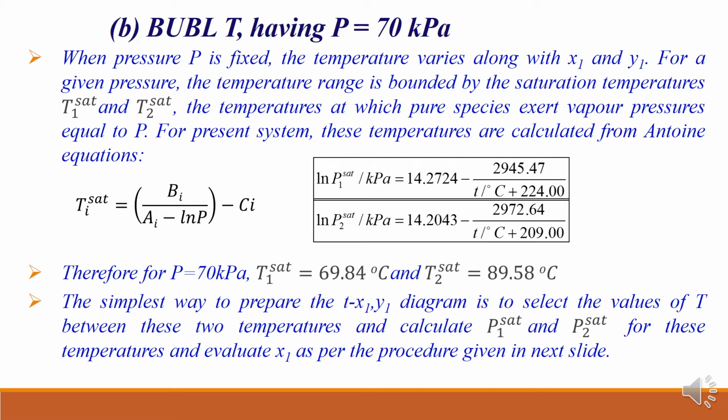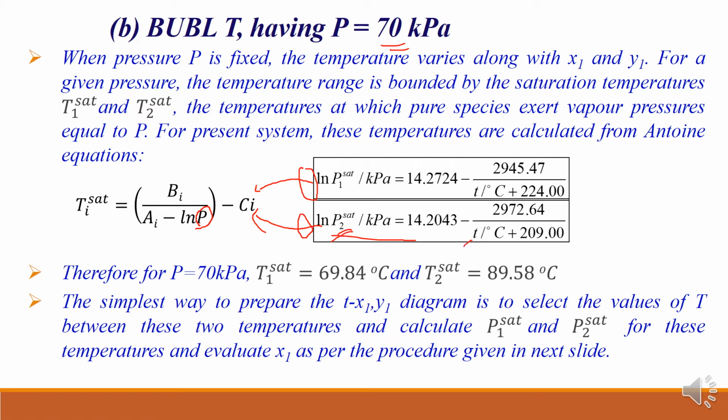So what I'll do is rearrange this entire equation like this, as Ti saturation, where i is equal to 1 and 2. If I put P equal to 70 kilopascal in the first Antoine equation, this will give T1 saturated, and in the second Antoine equation, if I put P2 saturated equal to 70, then I will get T2 saturated.